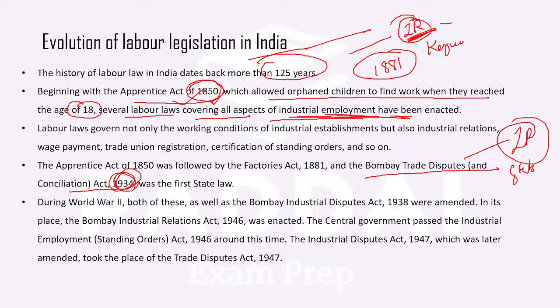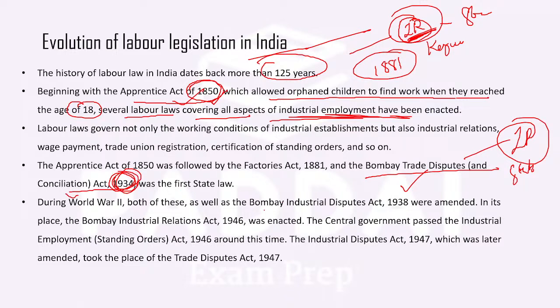State legislation for industrial relation. So at the state level, if you have the question, which of the following law or legislation at the state level defined the industrial relation for the first time, or history of industrial relations started, so you need to know Bombay Trade Union Conciliation Act of 1934.